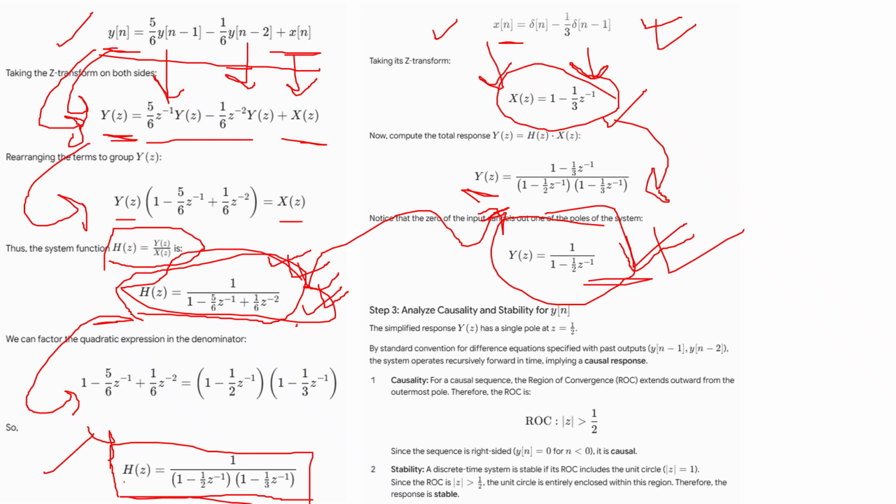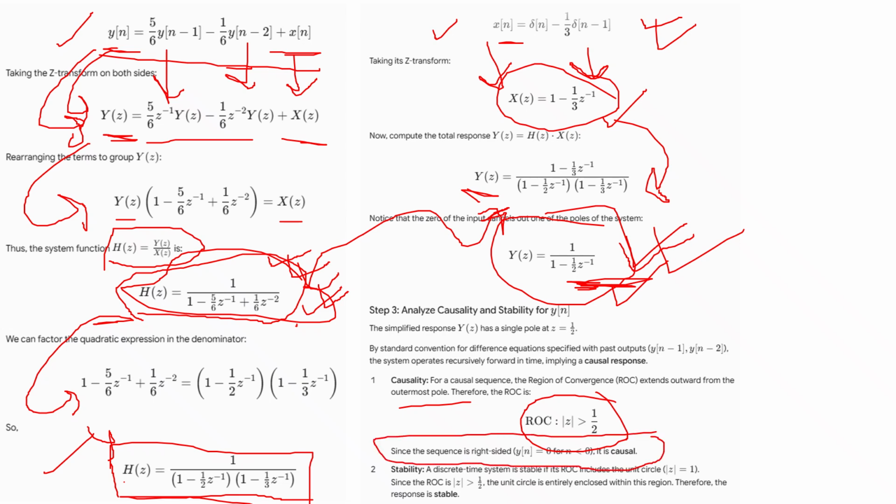So whatever output you got, we can see here the response has a single pole at z equal to half. From the standard convention, the differential equation is specified with past outputs, your y of n minus 1 and y of n minus 2, so the system operates recursively forward in time. So for causality, if the ROC is greater than half, which is exactly the case here, it means that the system is causal.